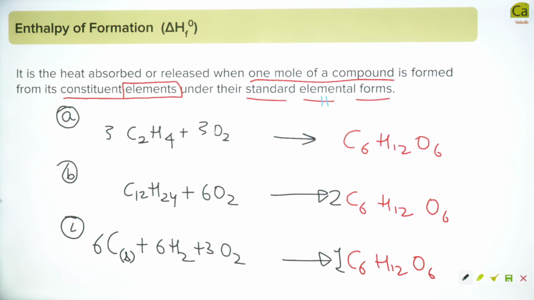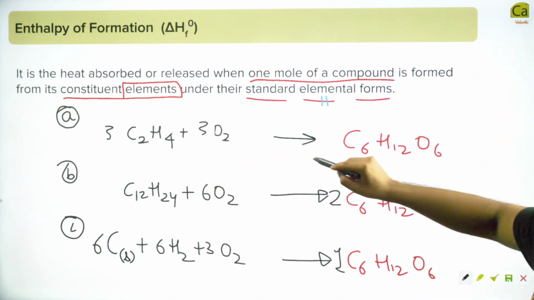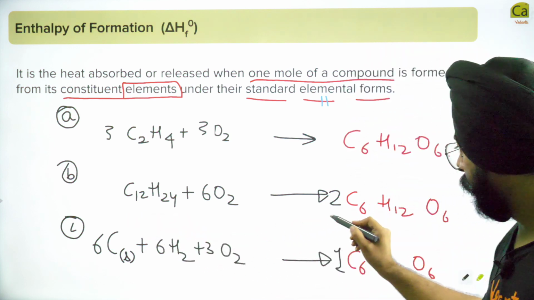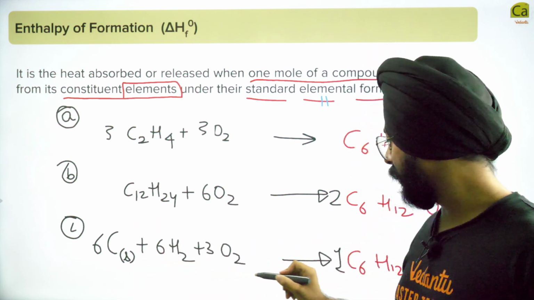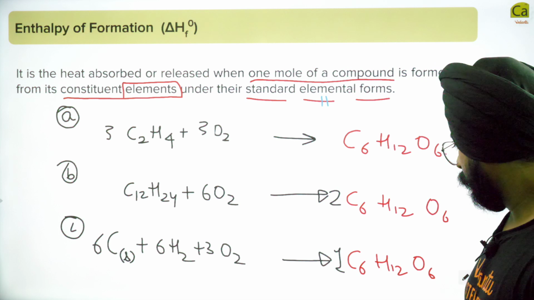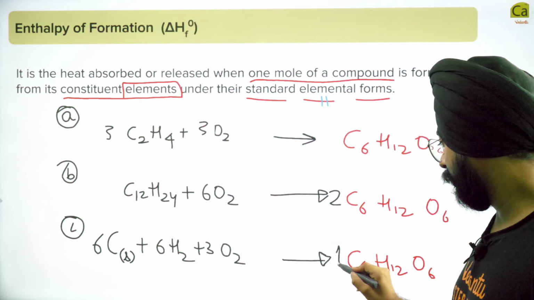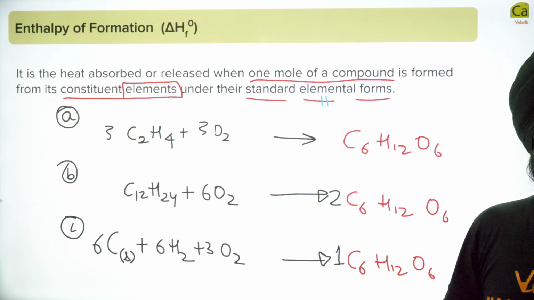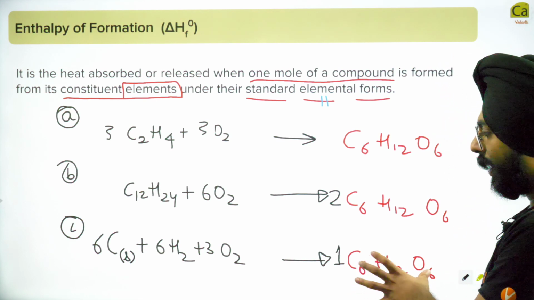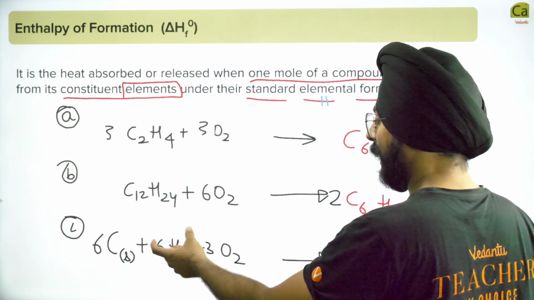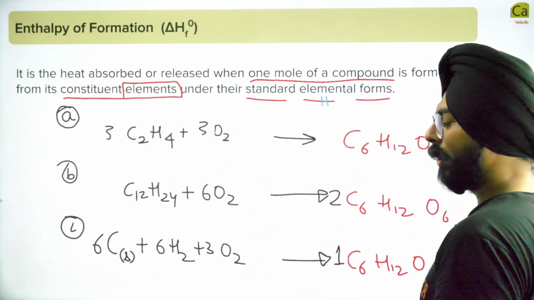तो बताओ क्या हो रहा है यहाँ पे? In the first case, we are creating 1 mole of sugar. In the second case, we are creating 2 moles of sugar. In the third case, we are creating 1 mole of sugar. This one looks very weird, like a chess character. अब ठीक लग रहा है, yeah. So in the last case also, we are creating 1 mole of the sugar, but using only carbon individually, hydrogen individually, and O2 individually.